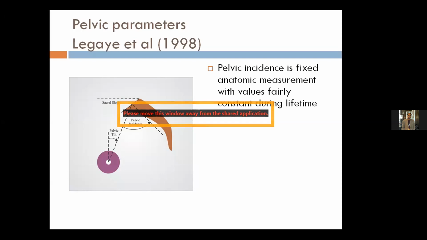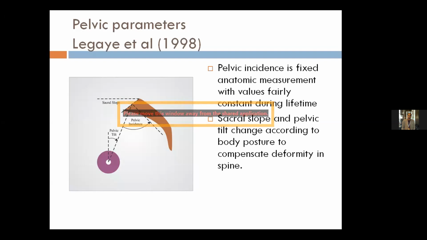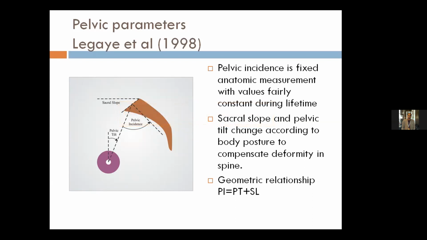The other two parameters are pelvic tilt and sacral slope, which change according to the compensatory mechanisms after deformity in the spine. So if the C7 plumb line is falling anterior, the pelvic tilt increases and the sacral slope decreases, but the pelvic incidence remains the same. The pelvic incidence is geometrically related to pelvic tilt and sacral slope, as pelvic tilt plus sacral slope is equal to the pelvic incidence. Sacral slope is calculated as the angle between a horizontal line and the superior end plate of the sacrum.